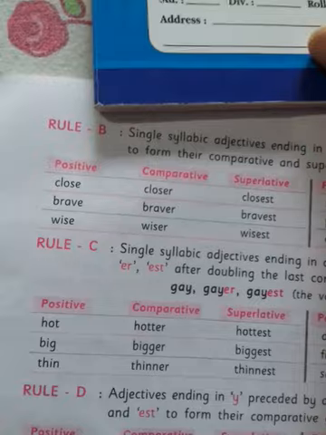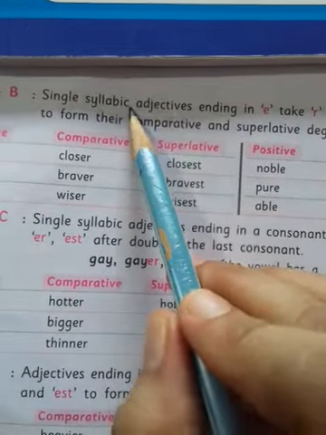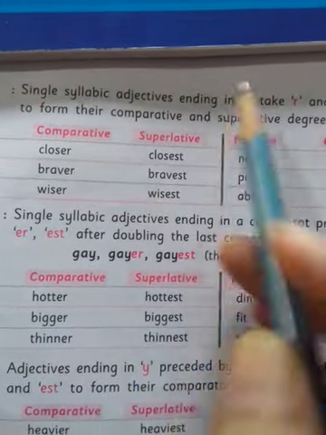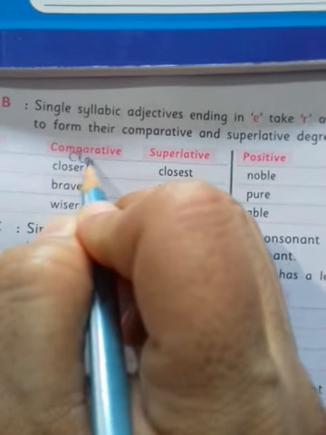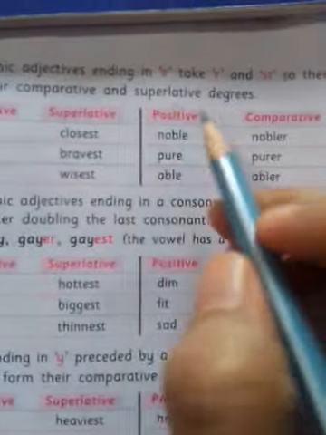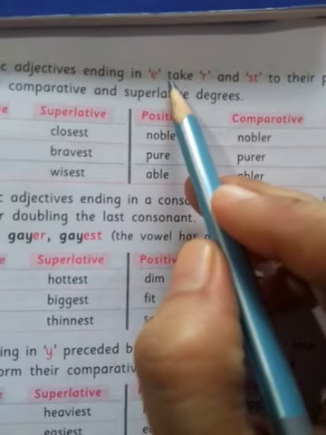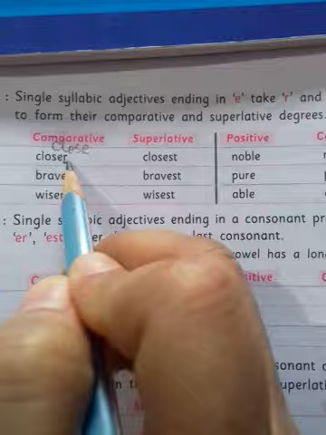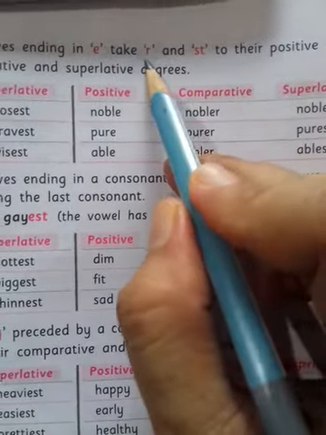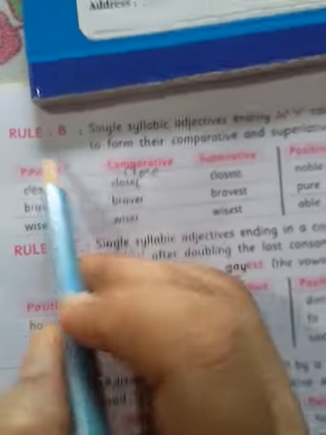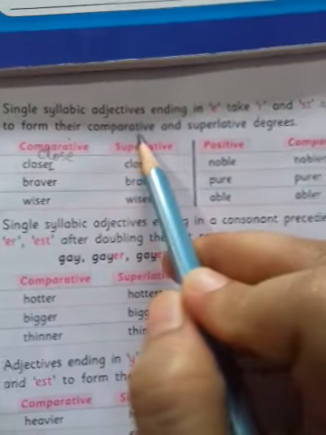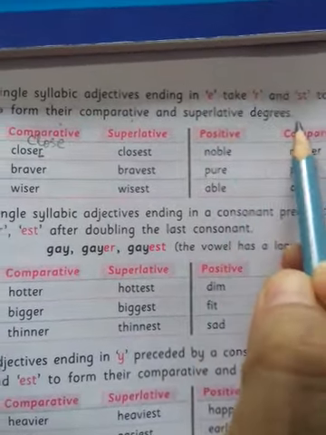Now rule B: single syllabic adjectives ending in e take r and st to their positive degrees to form their comparative and superlative degrees.